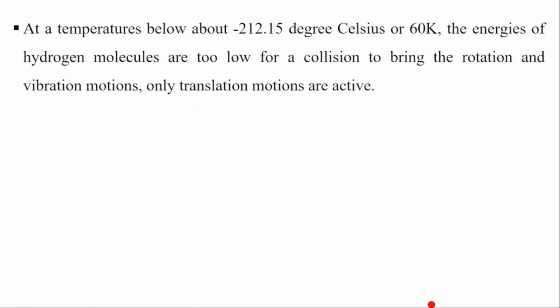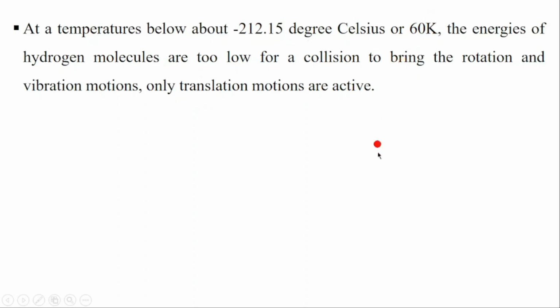So at temperature below about 60 Kelvin, the energy of hydrogen molecule, for example, is too low for a collision to bring the rotation and the vibration motion. That is around minus 212.15 degrees Celsius, or 60 K and below.